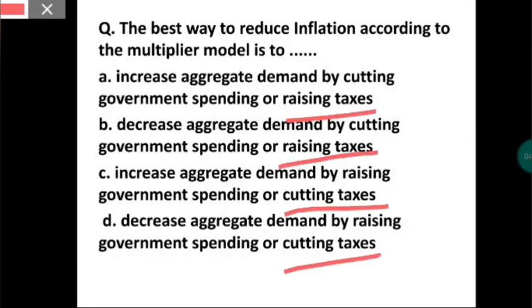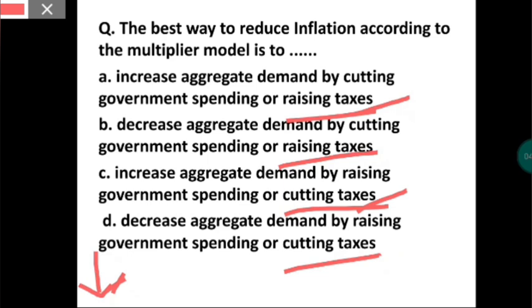The question asks us which is the best way to reduce inflation, using the multiplier model. If taxes are increased, then the money with the people decreases.